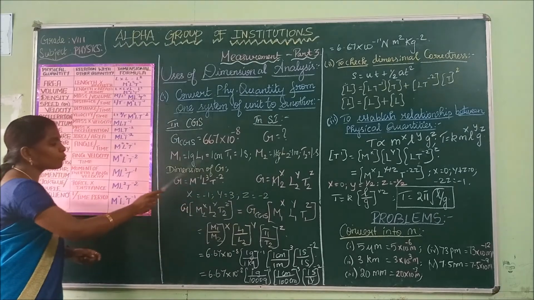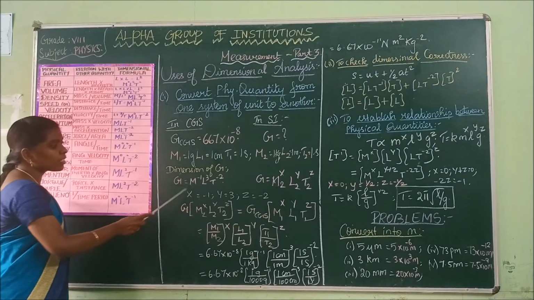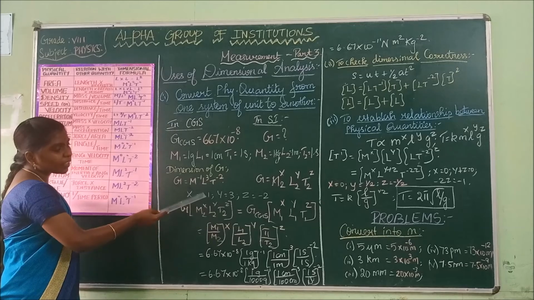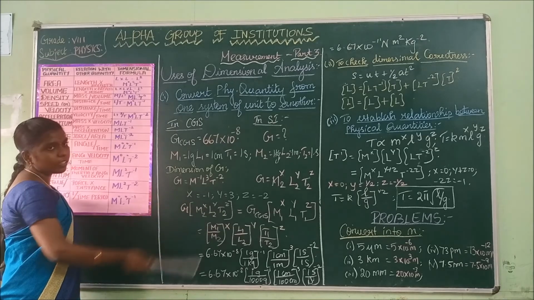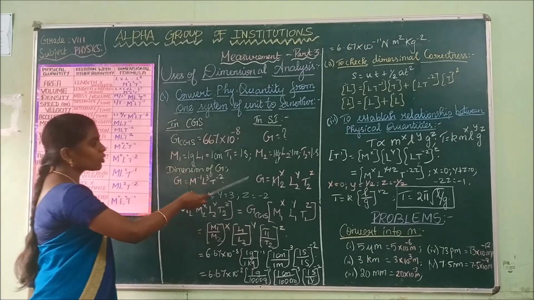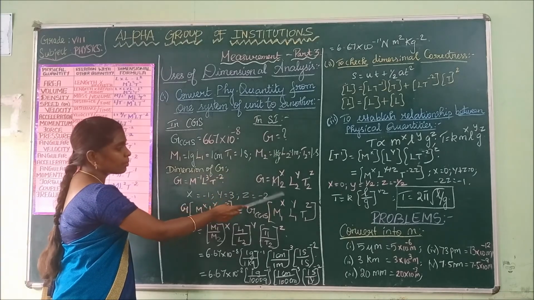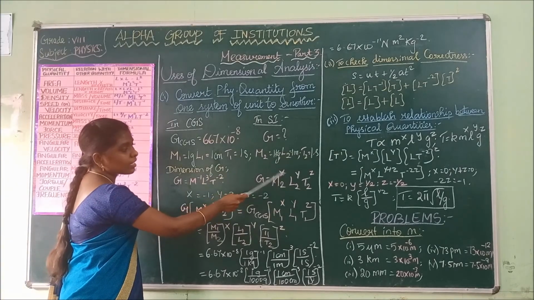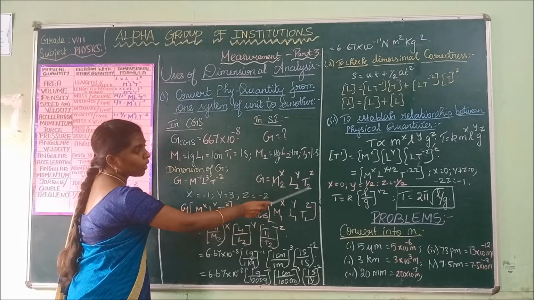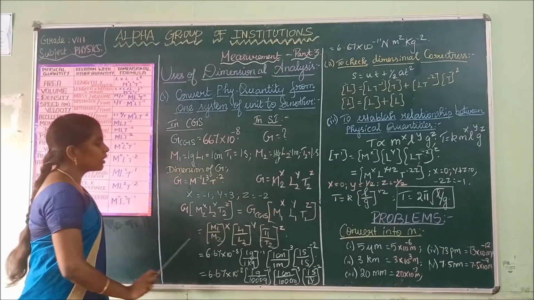The dimension for G in the CGS system is M power minus 1 L cube T power minus 2. The dimension of G in the SI system is M2 power x, L2 power y, T2 power z.